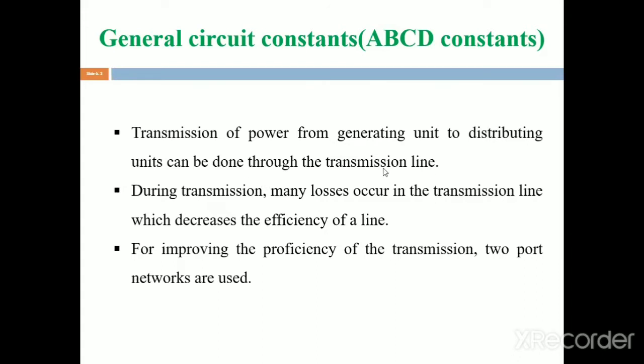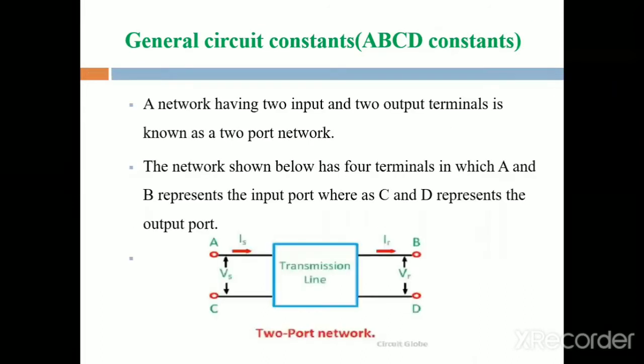During this transmission we incur many losses, and due to these losses the efficiency of the transmission system is reduced. For improving this efficiency of the transmission line we use two-port networks.